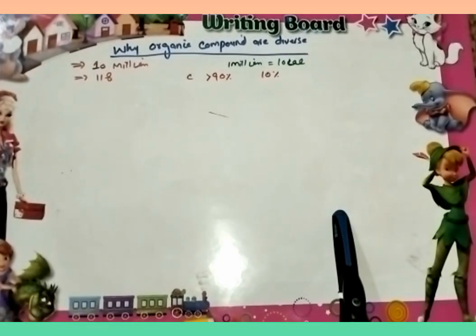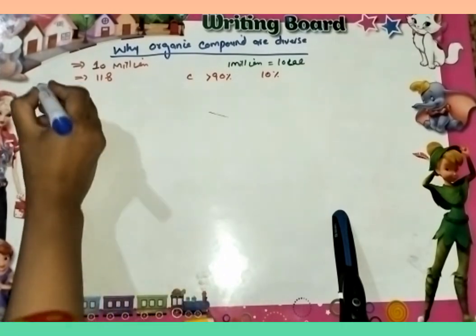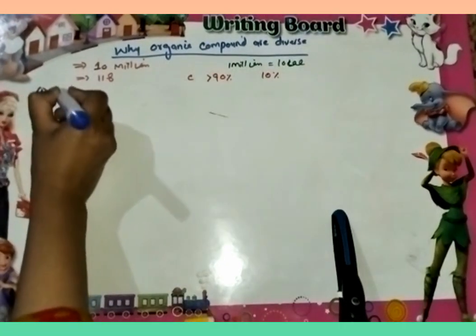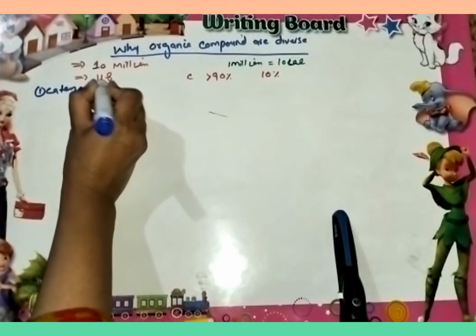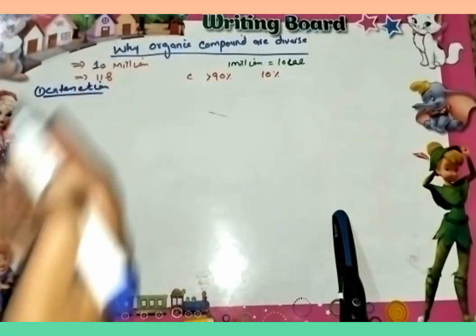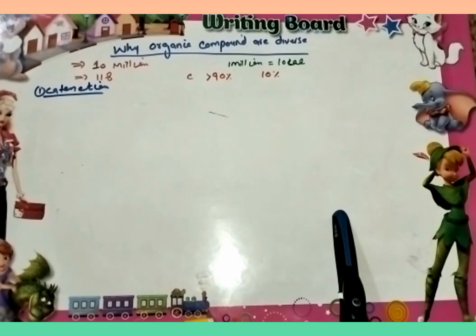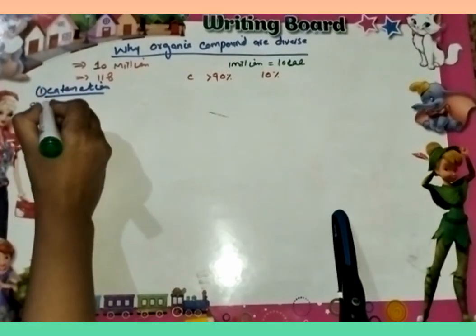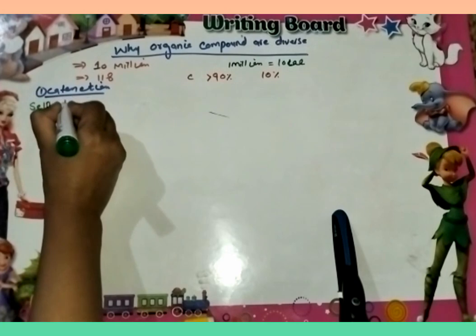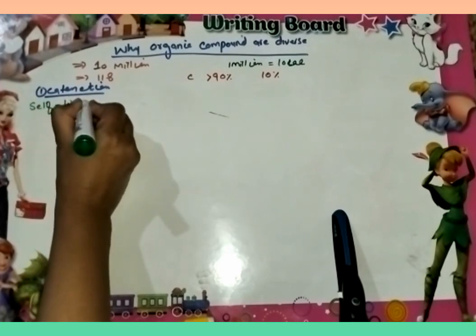The first reason for the diversity of organic compounds is catenation. First we will see what catenation is.